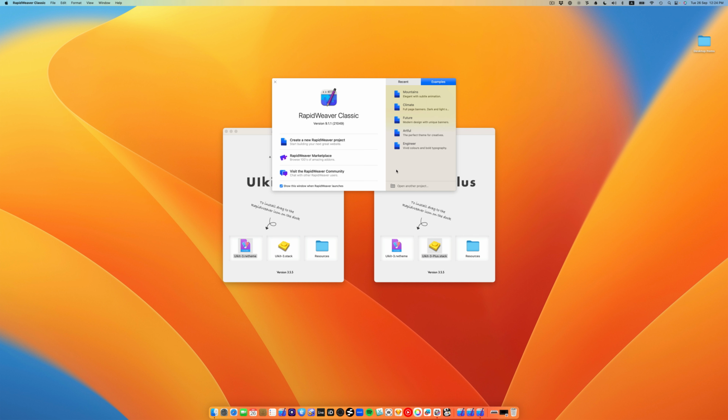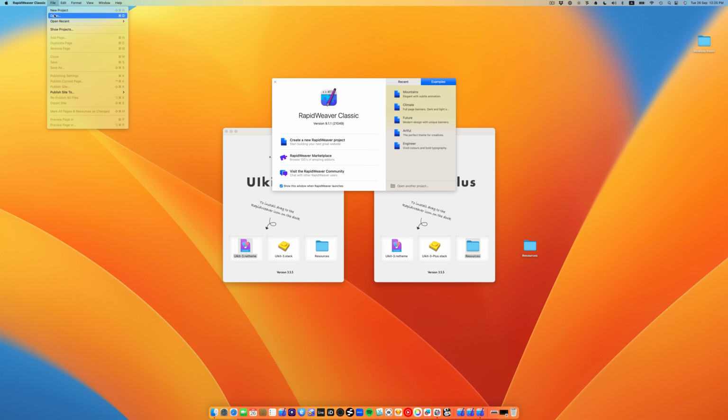Now go to one of the packages and copy the resources folder to your computer. Into the resources folder you find many projects that will help you in developing your own project using UIkit for RapidWeaver.